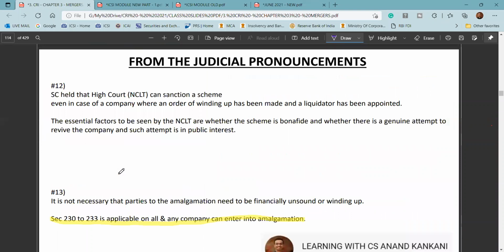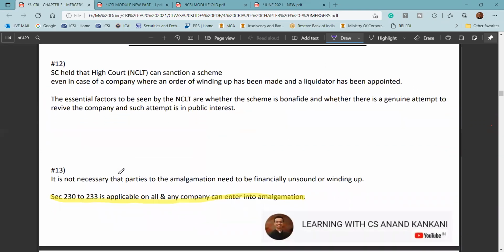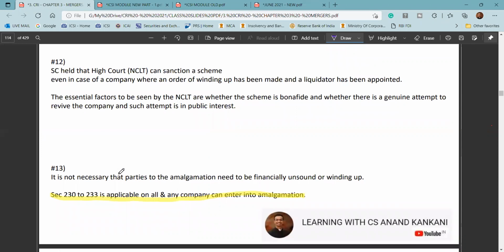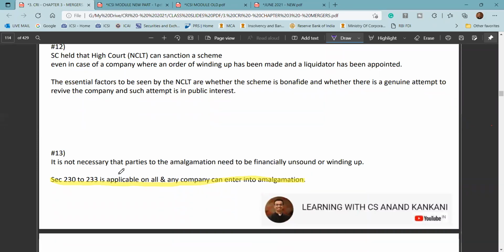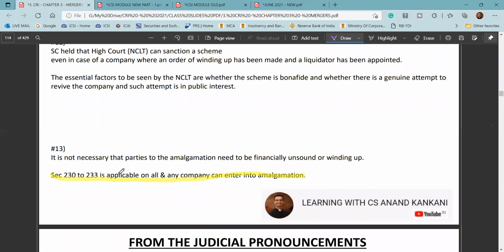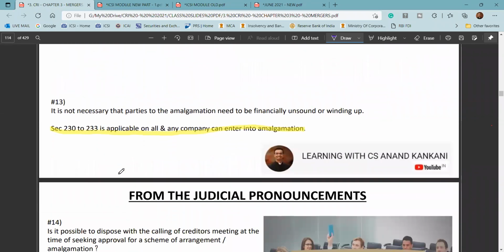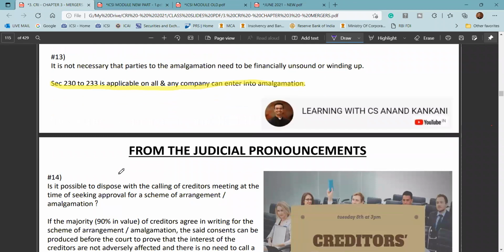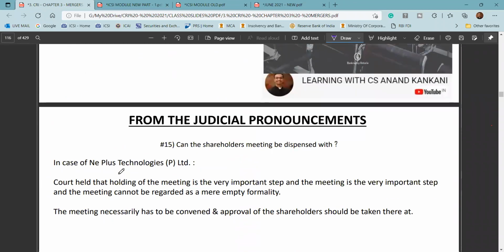Then we had seen that even if the company is in the winding up process, and the liquidation order has been made, still the company can be revived, by way of a scheme of compromise or arrangement. The court or the tribunal is just going to see whether it is in the interest of the company or not. Then companies need not be financially sound. Even a newly incorporated company can amalgamate, right?